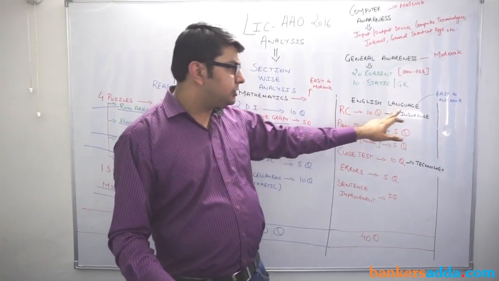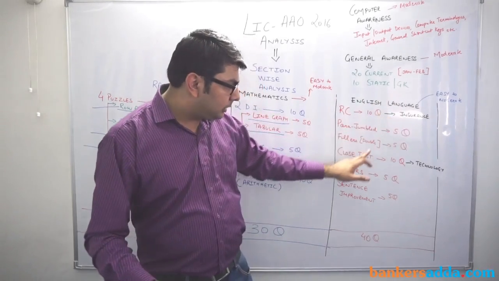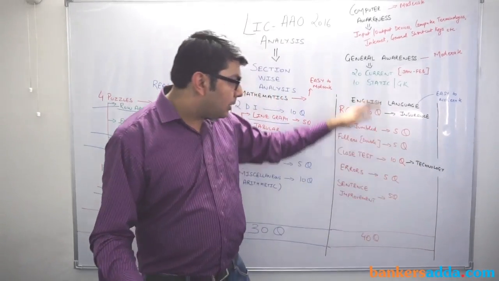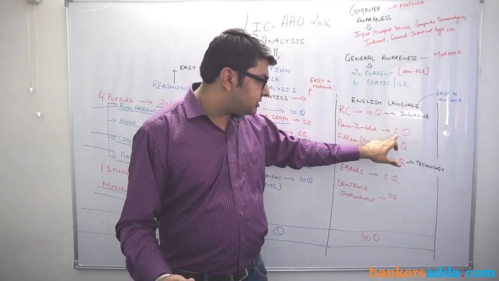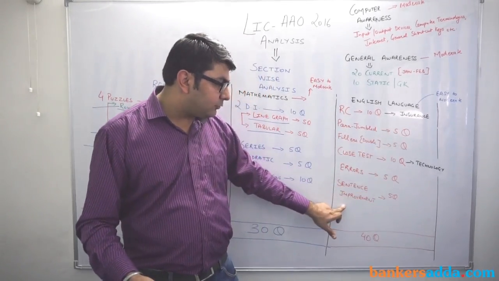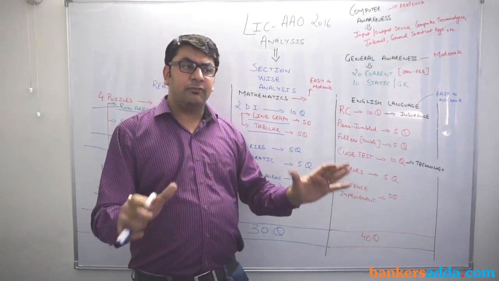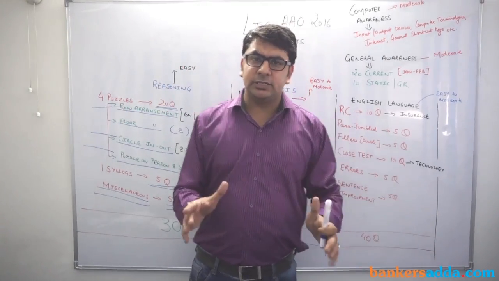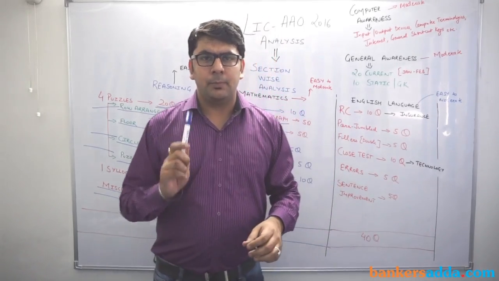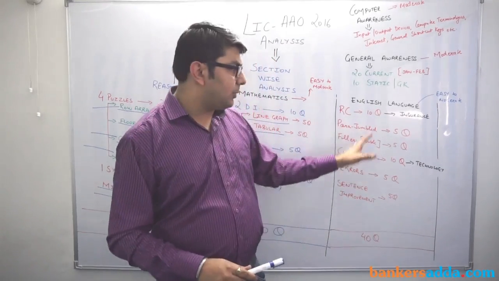There was an RC on insurance. The cloze test was on a technology article. And the rest: 5 questions were from parajumble, 5 questions from double fillers, 5 questions from errors, and 5 questions from sentence improvement. Basically, if we talk specifically about the English section, each and every topic of English was covered by LIC in today's examination.